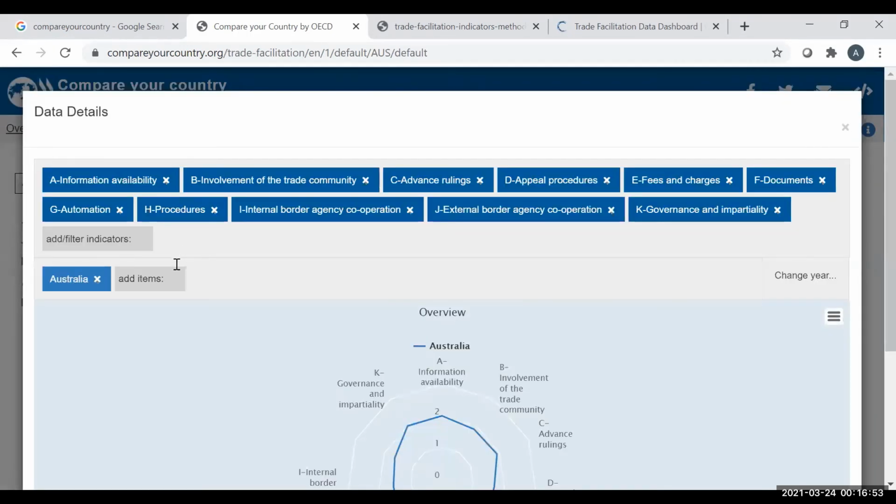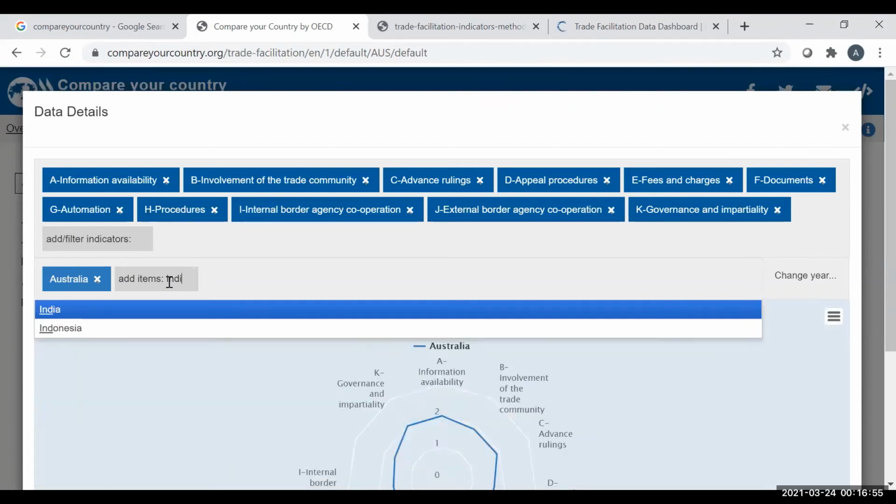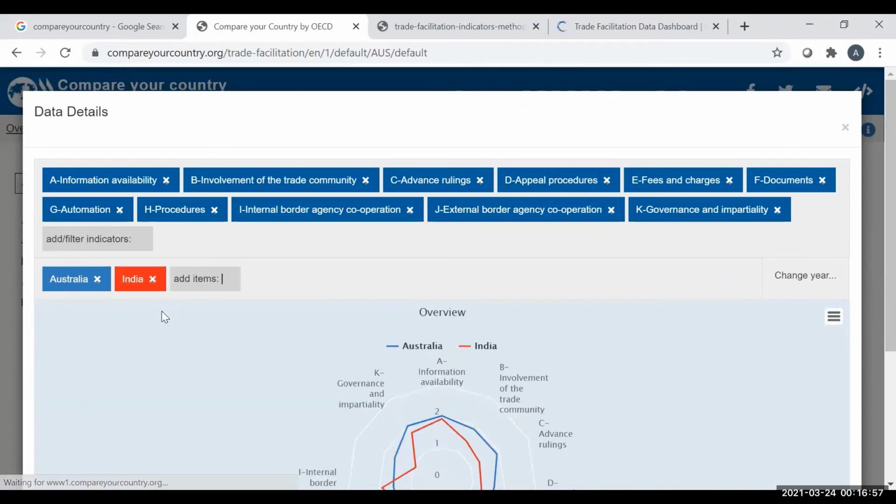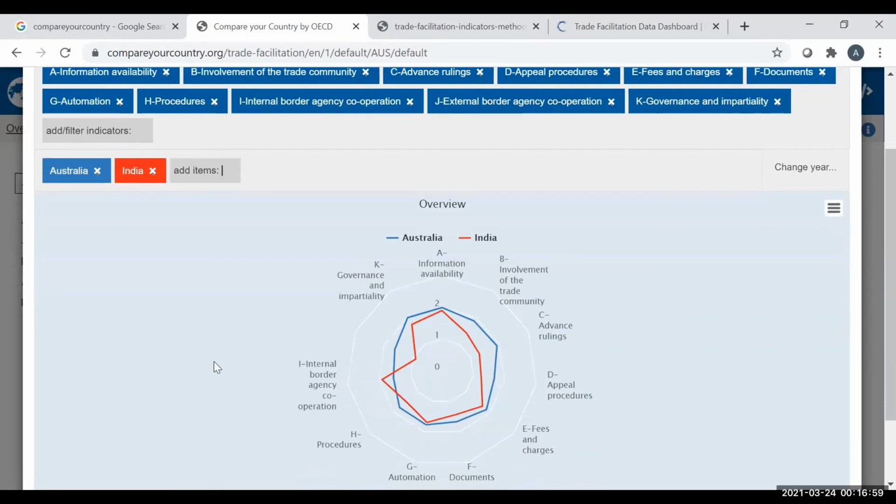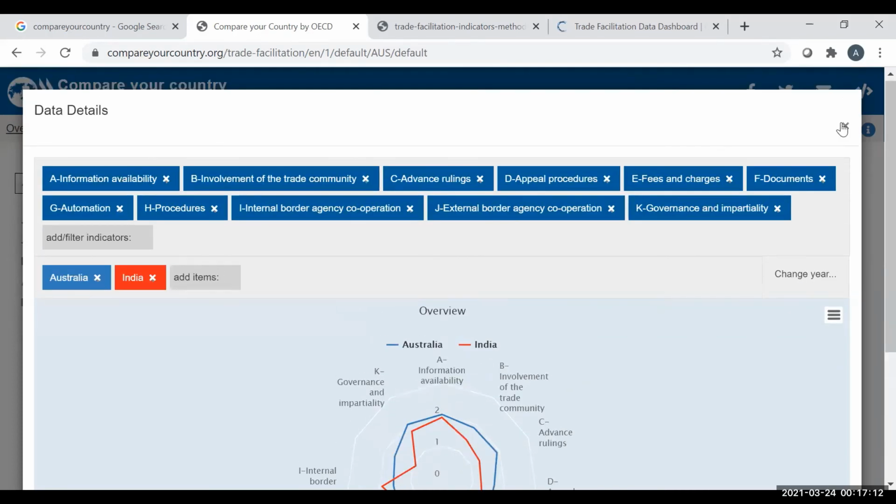For example, I've selected India here, and now I can see the performance of India vis-a-vis Australia. The red line indicates the indicator values for India, whereas the blue lines are the values for Australia. So a comparative analysis is also possible in this case.